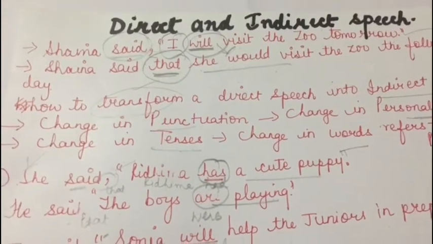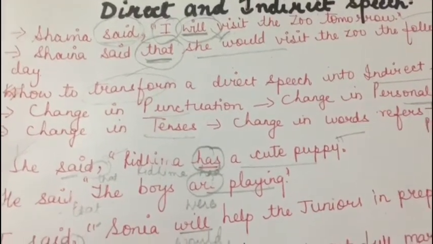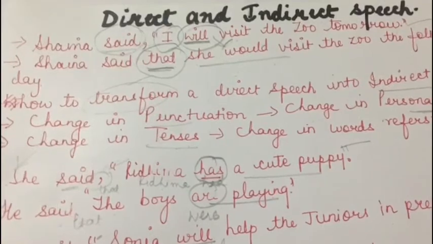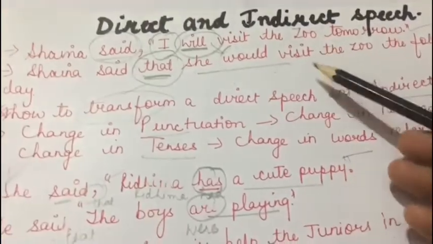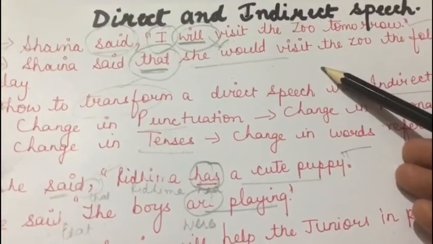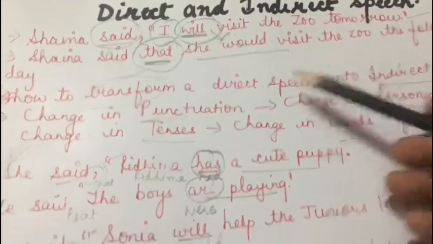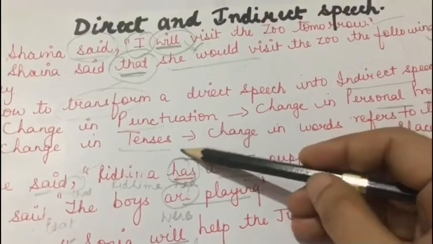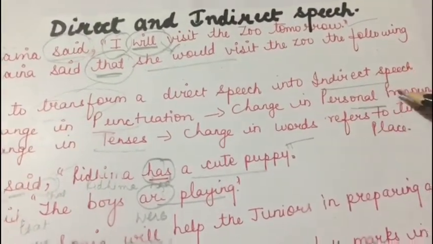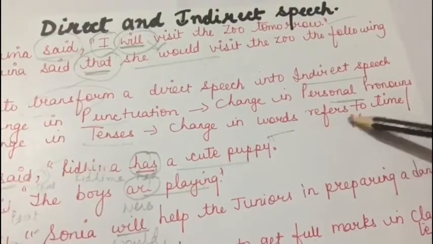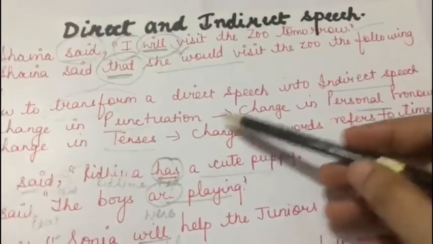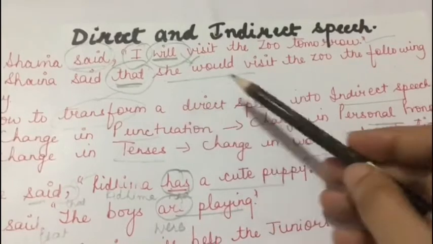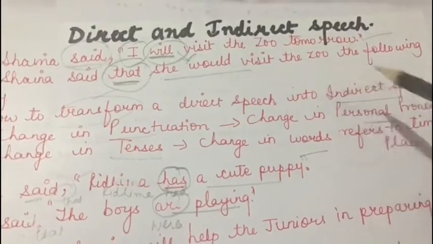So now students, we're done with the revision of direct and indirect speech. What we have revised is that when you have to convert a direct speech into indirect speech, there are changes which actually take place. That is change in punctuation, tenses, personal pronouns, and the words that refer to time and place. So by changing these, you can convert a direct speech into indirect speech.